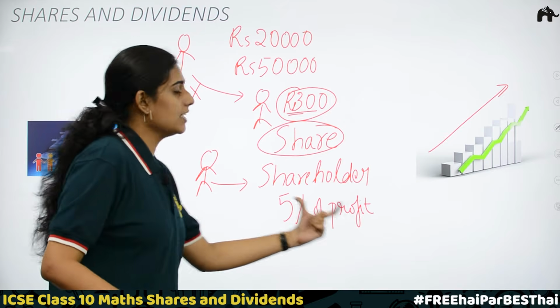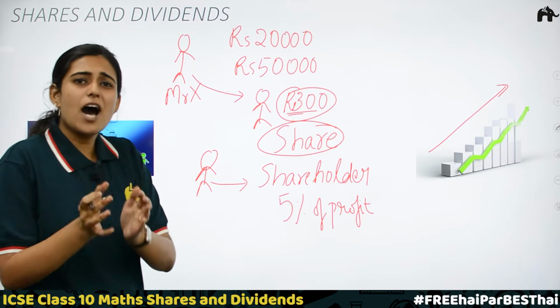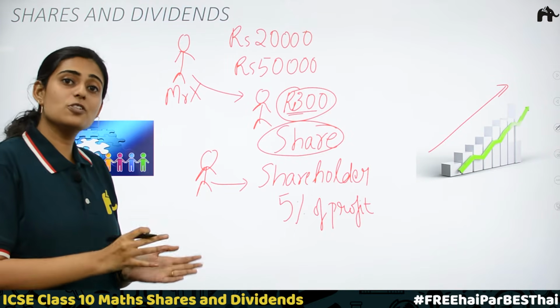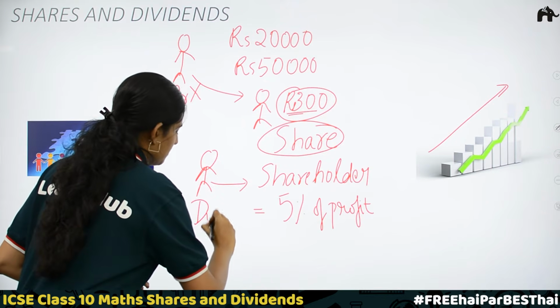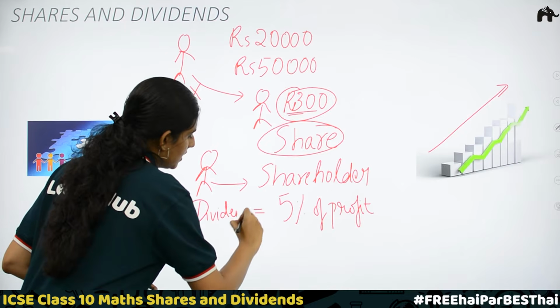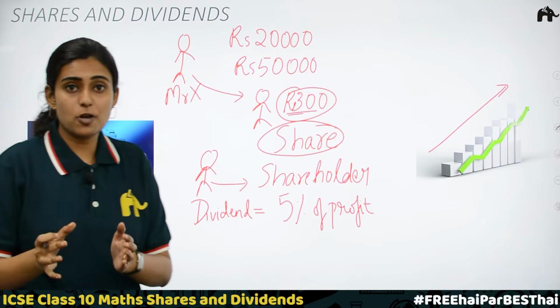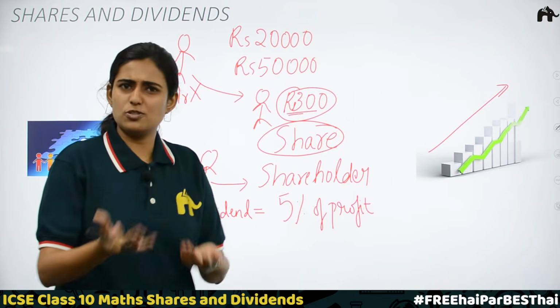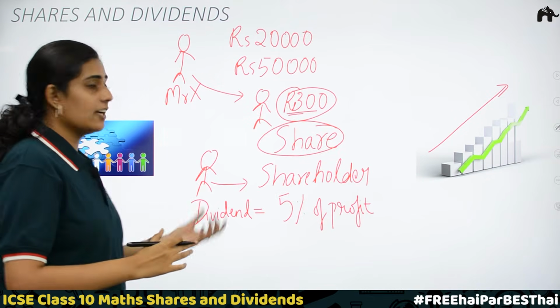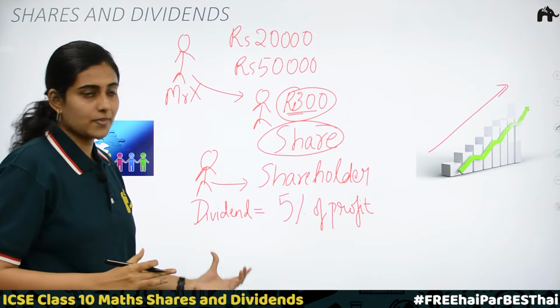This 5% of profit, or the part of his profit that goes to the shareholder, is what dividend is. So, dividend is the part of profit that a shareholder gets after 1 year or 2 years, whatever it is. Got the idea about dividend?